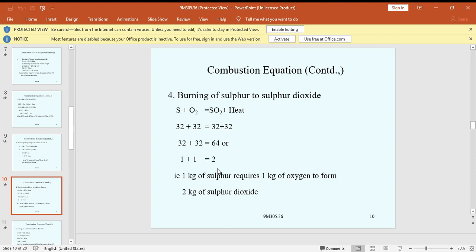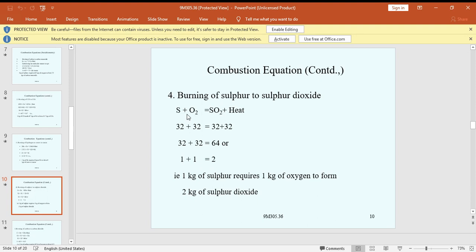Burning of sulfur to sulfur dioxide. Sulfur S plus O2 equal to SO2 plus heat. Sulfur molecular weight is 32, oxygen is 16 into 2, which is 32. SO2: 32 plus 32 equal to 64. Here, 32 is common: 1 plus 1 equal to 2.